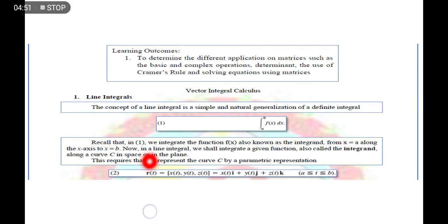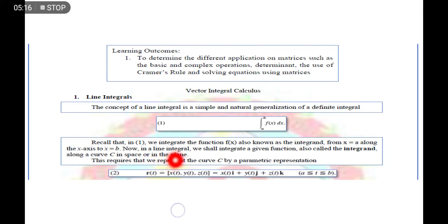So bakit ito siya x, y, and z as a function of t? It is because most of the curves that we are considering here are actually three-dimensional. Meron tayong x-axis, meron tayong y-axis, and meron tayong z-axis. So kung meron tayong curve at tapos meron tayong given na function, we have to integrate that function with respect to that curve.